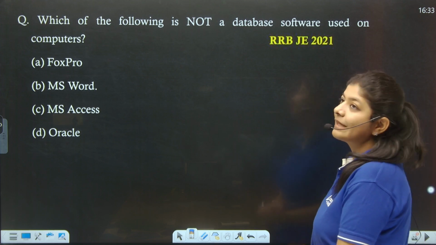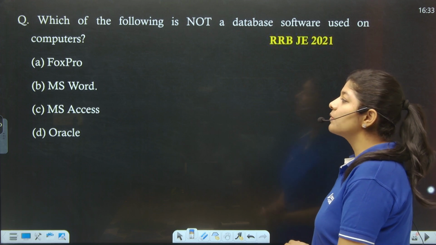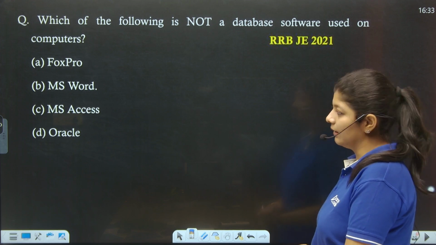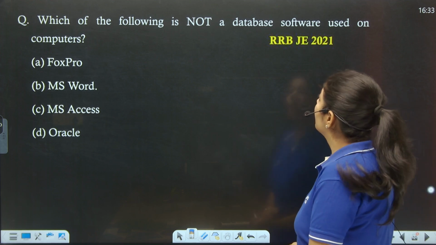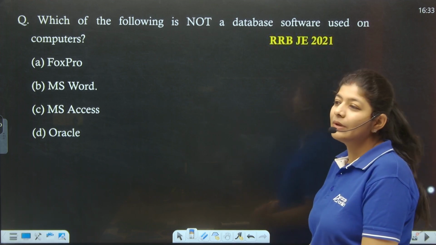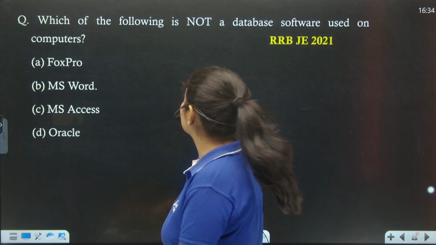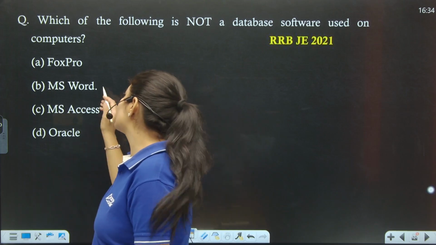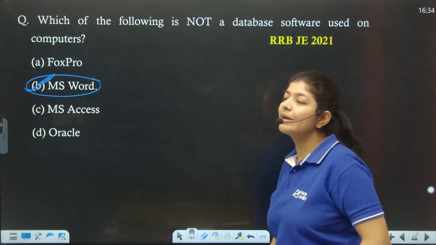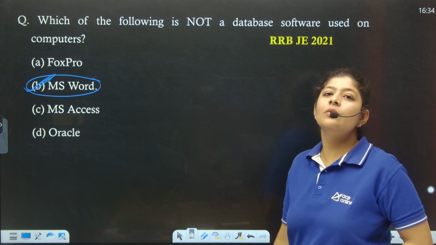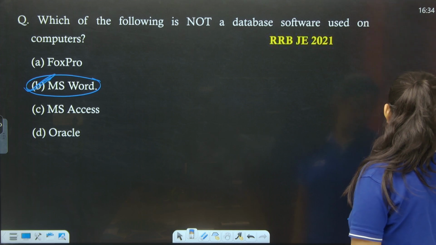Okay, it's a database, that means used to store the data. Fox Pro, MS Word, MS Access, and Oracle. Basically, MS Word is the software which we can use to create the data but not to store it. Here the question is asking about the database software, and MS Word is an application. So basically option number B is the correct one. The rest are the software through which you are using the other things, right? Option number B is the correct one.